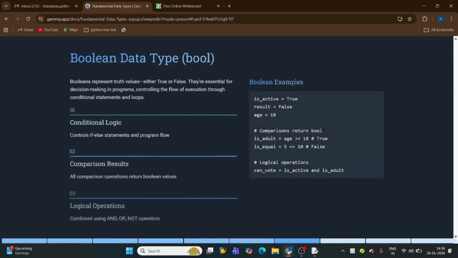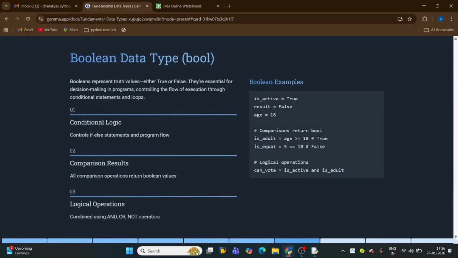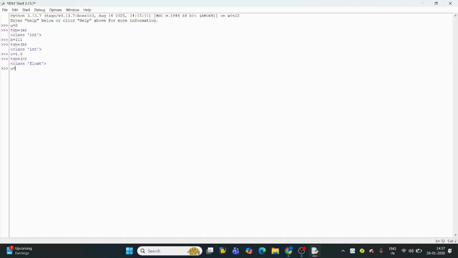And the next data type, Boolean data types. As you know, binary numbers are 0 and 1. In Python, these are categorized as True or False. 1 refers to True and 0 refers to False. The words True and False are referred to as Boolean data types. Actually, let's take a variable. Many of them think that True is a string, but it will be a string only when it is under double quotes or single quotes. Actually, True and False are Boolean data types.